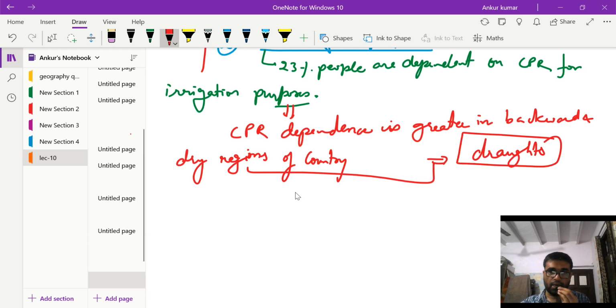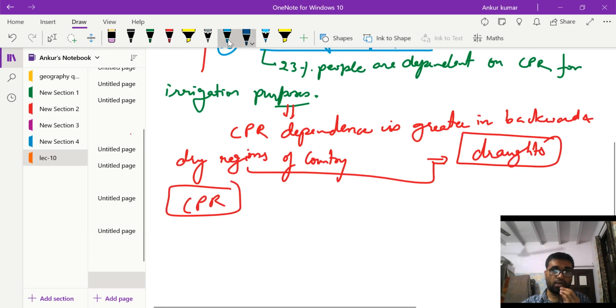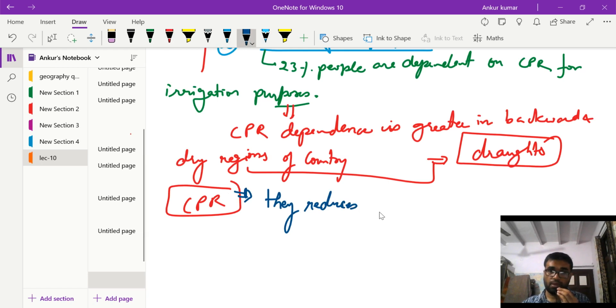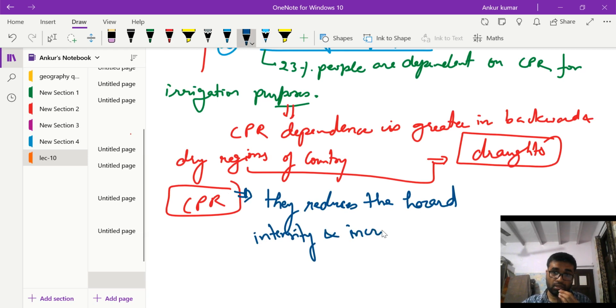Okay, and the CPR, common pool resources, act as a moderator and reduce the hazard intensity and increase the capacity of local people.